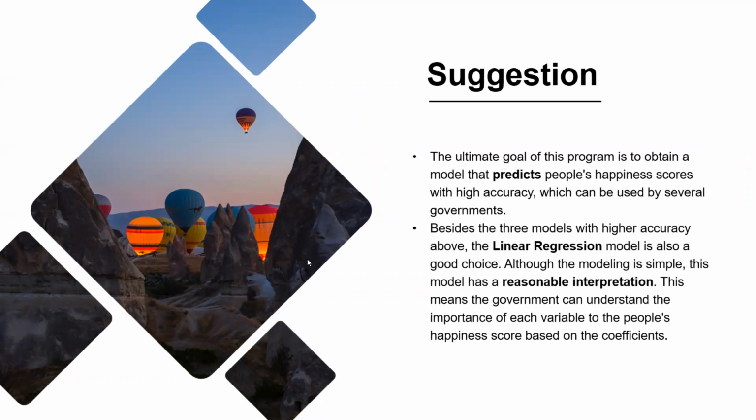In the regression part, although linear regression is not the best model, it has a multiple linear regression equation, and by analyzing the coefficients and the intercept of the equation, we can easily know how different independent variables affect the target variable, the happiness score. So it helps us make some suggestions to the government, to help them make good use of their resources to increase their happiness score.